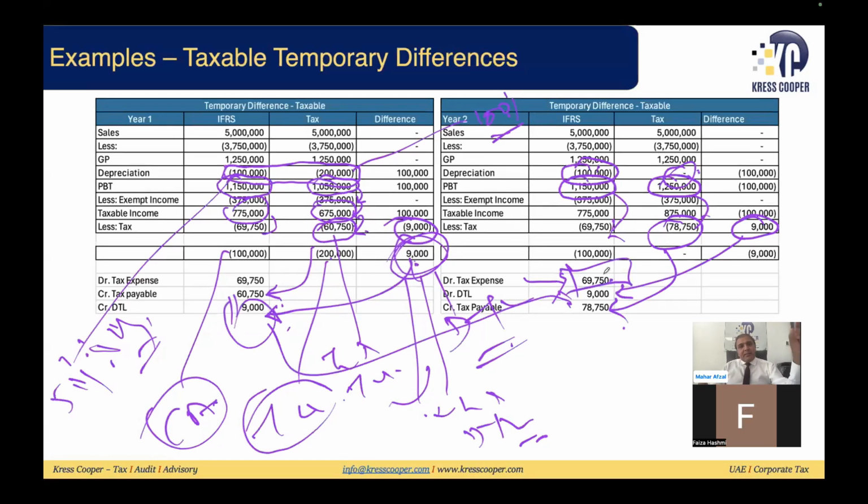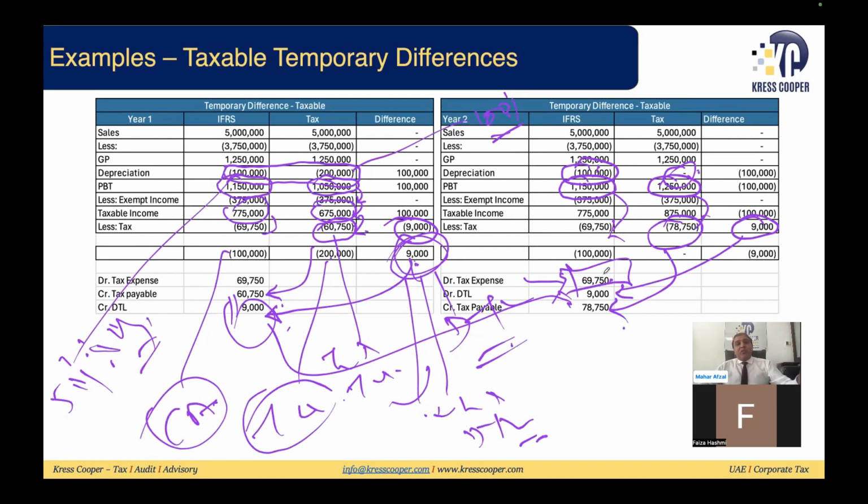So if you can see, in the first year and second year, in both of the years, my total depreciation is 200,000, 200,000. But a timing difference is there. In the first year, tax depreciation is 200,000 and accounting depreciation is 100,000. In the same way, in the second year, tax depreciation is 0 and accounting depreciation is 100,000.